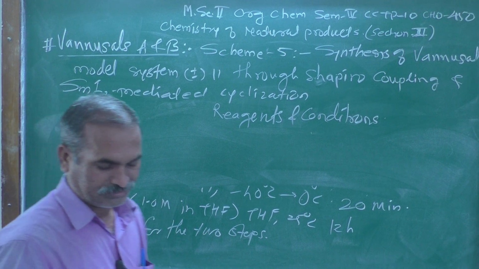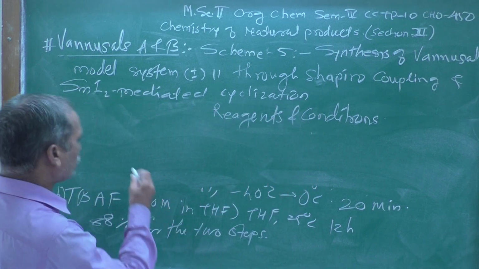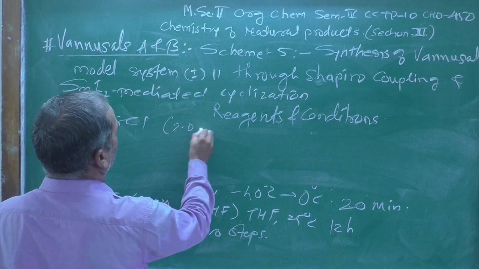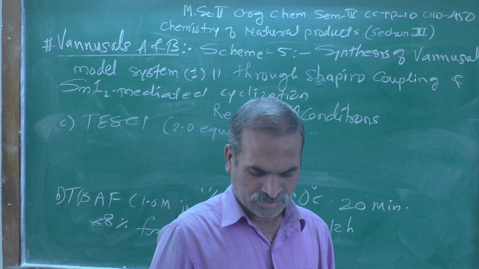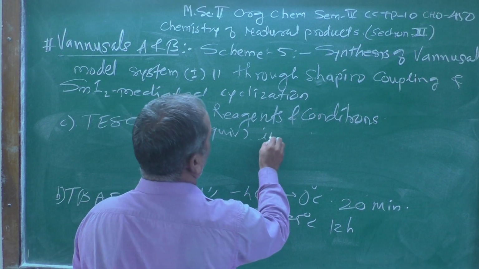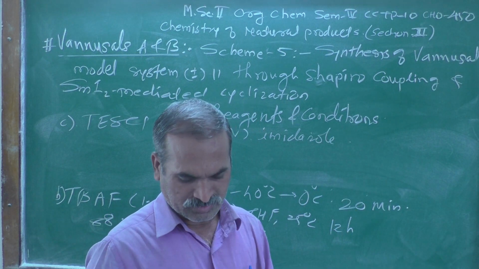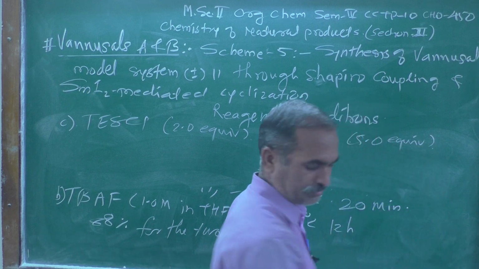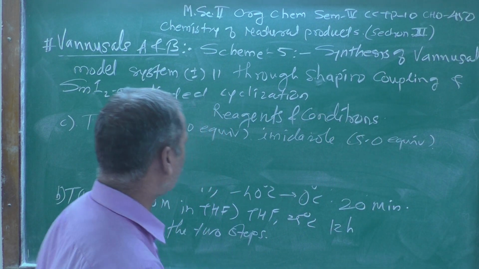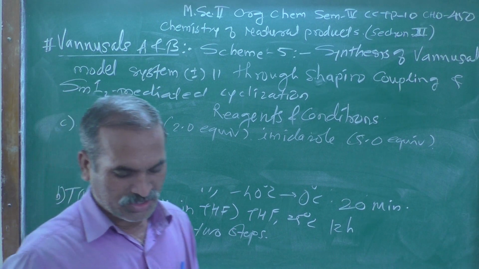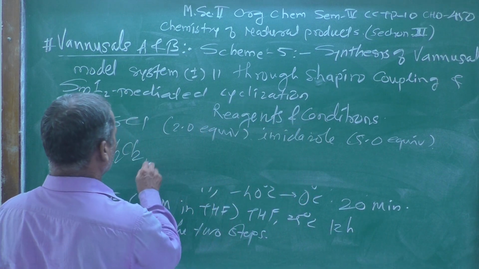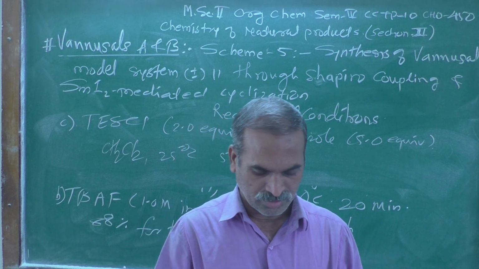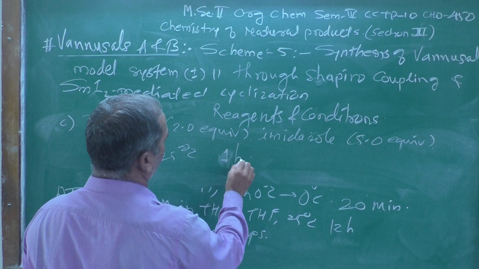Up to the B we have seen C reagent, that is TESCl, which was taken near about 2.0 equivalent, then there will be imidazole, which was taken near about 5.0 equivalent, and the solvent used is CH2Cl2, dichloromethane, 25 degree centigrade, and this reaction mixture was stirred near about 1 hour, not 5, near about 1 hour.